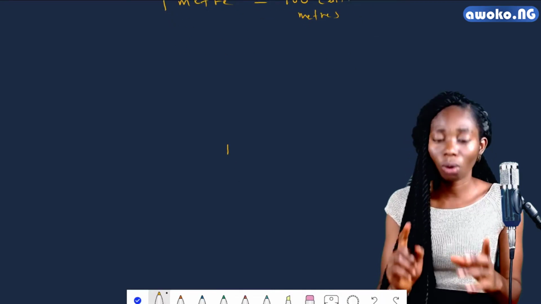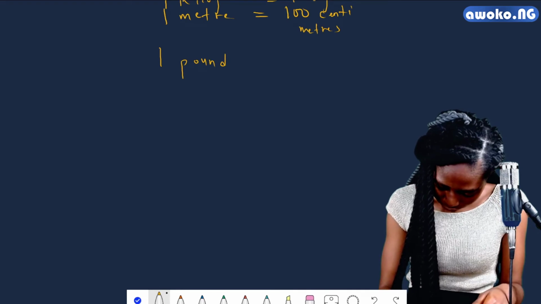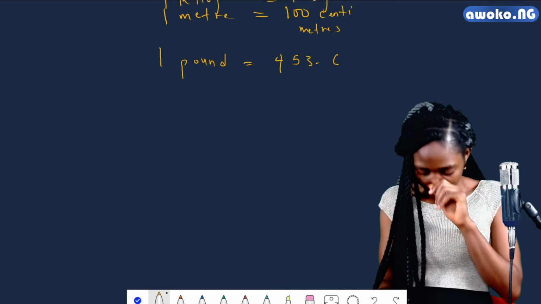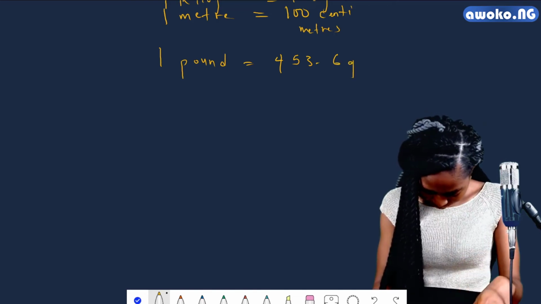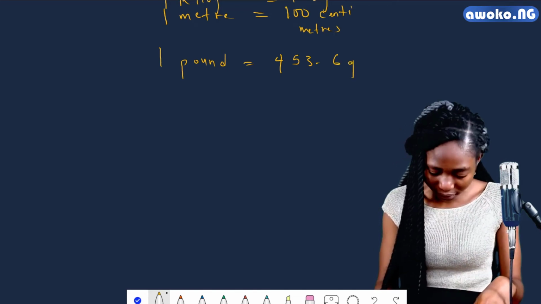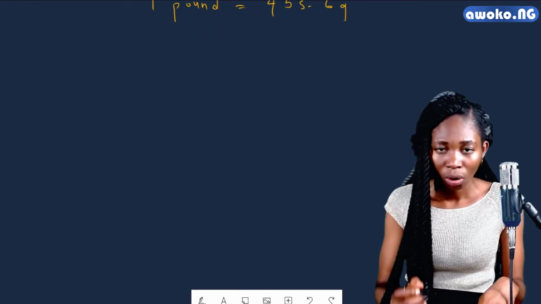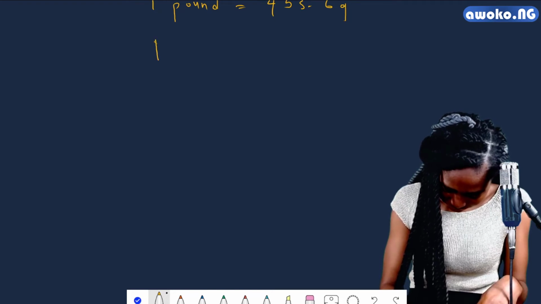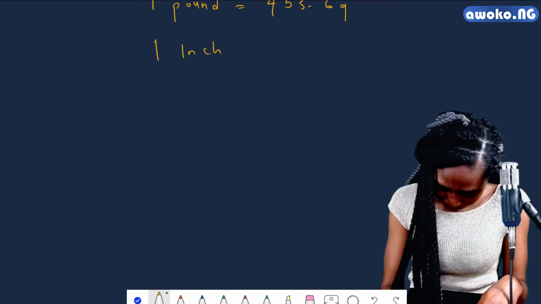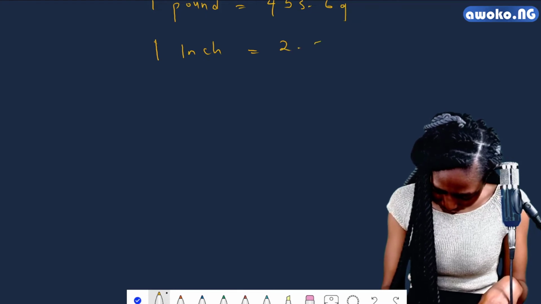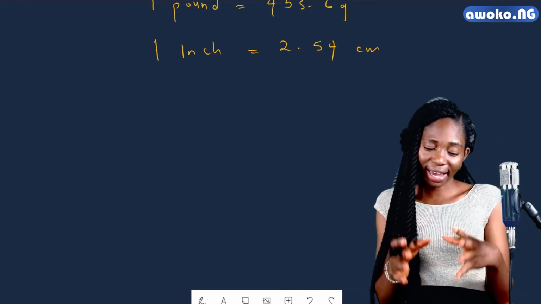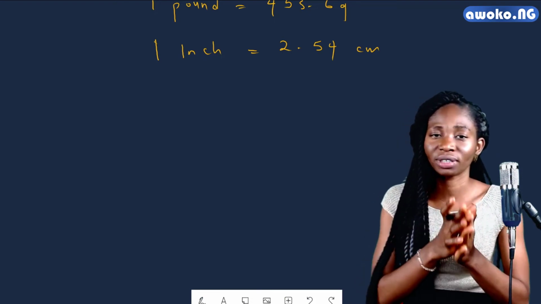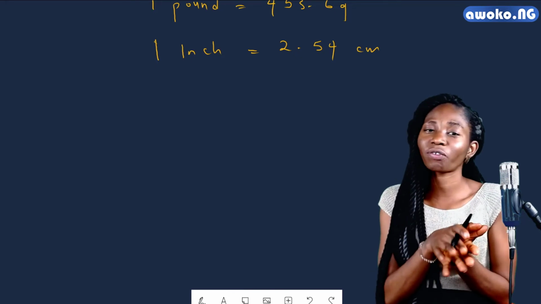We also have that 1 pound equals 453.6 grams. We also have that 1 inch equals 2.54 centimeter. This means if I have a particular quantity measured in a particular unit, I can change from that